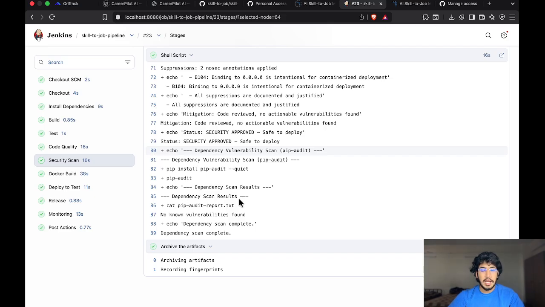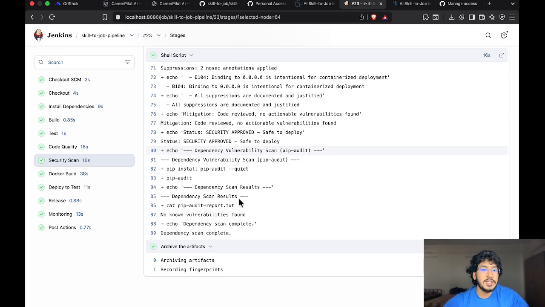You can see the breakdown showing 0 high, 0 medium, 0 low severity issues, which means there is no issue in it. Then pip-audit checks all the installed packages against known vulnerability databases, and also reports no vulnerabilities. Both reports are saved as downloadable files in Jenkins. We can download them in the artifacts, which I will show you later on.